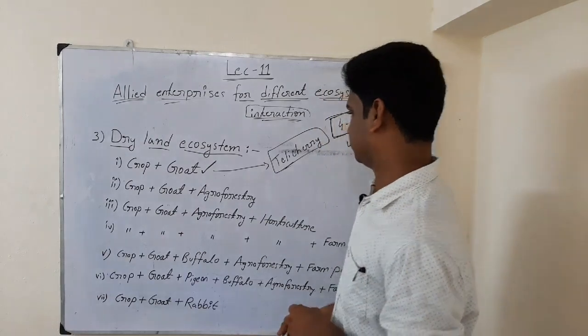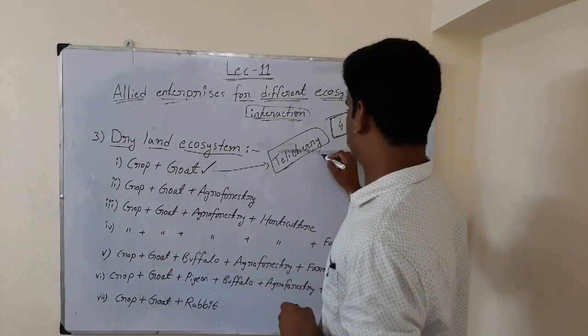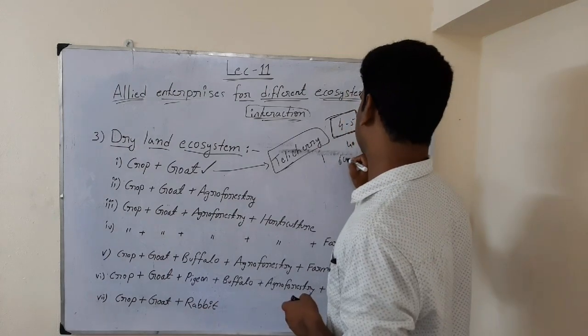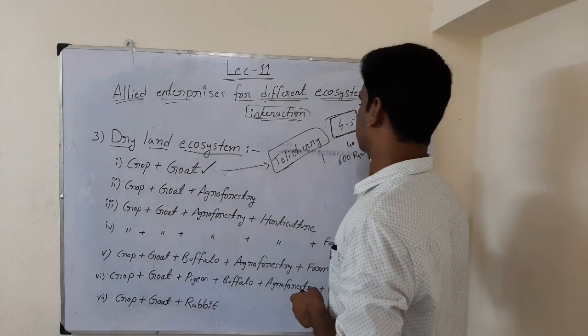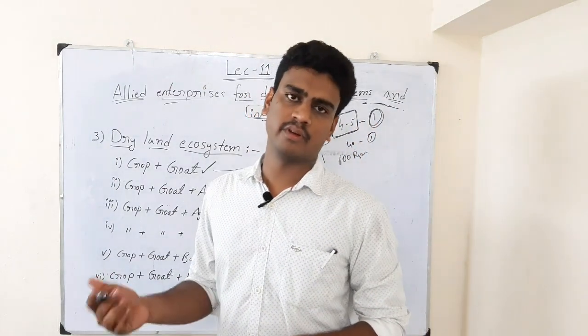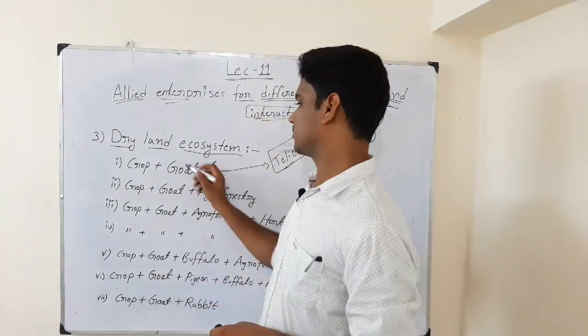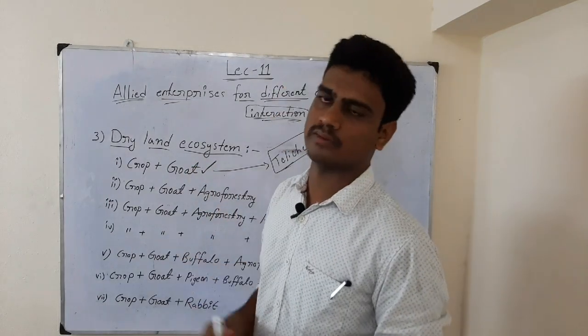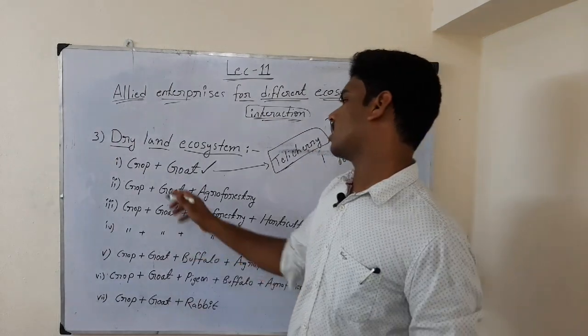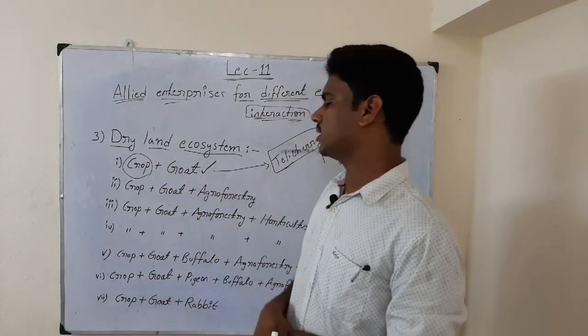And one ram, if you sell it in the market, you may get up to 600 rupees. So every month if you sell one, you will be getting 600 rupees from the goat. And the big goat, the matured one, if you sell, then you will be getting in thousands. And not only that, from the crop also you will be getting some amount.